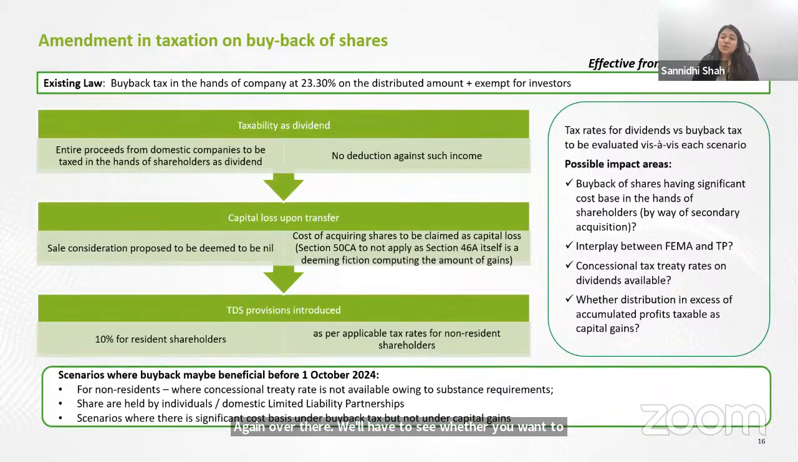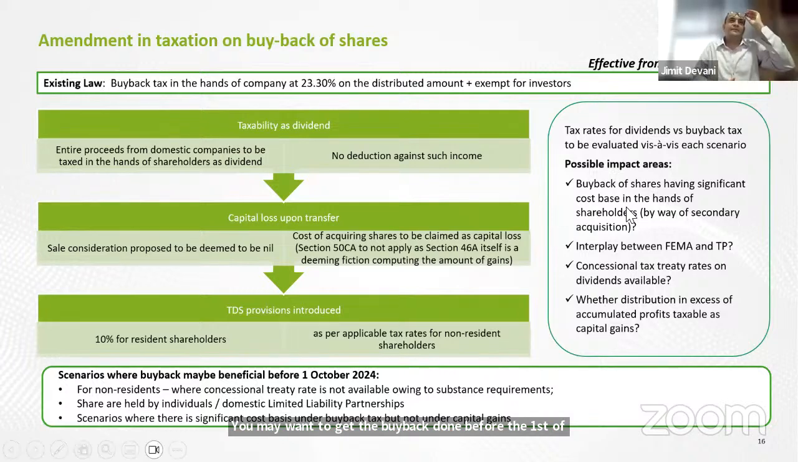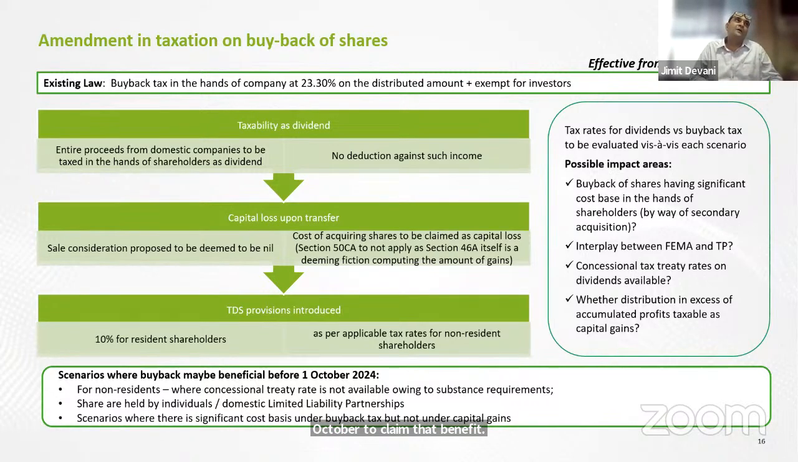Also, in cases where the cost was very significant, because the company used to get a deduction of the cost and only the tax was paid on the net amount, where there is a substantial cost, you may want to get the buyback done before the 1st of October to claim that benefit. But you will also have to waive it out. You may not want to do it before or after the 1st.